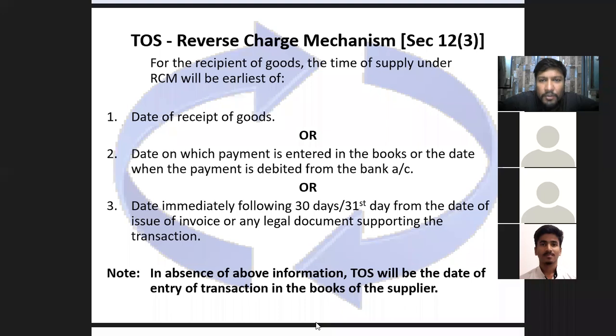Under reverse charge mechanism, obviously, if you are dealing with an agriculturist, the agriculturist is not going to give you any particular invoice, stamped invoice नहीं देने वाला GST number के साथ, तो registered भी नहीं होगा पहली बार. So यहाँ पे we are going to consider number one, that is the date when you have received the goods. Number two, the date when the payment is entered in the books or payment is deducted from your bank accounts, any one of the two, whichever comes earlier. Or this is a separate provision given as due to some extra period given to the buyer, that is date immediately following 30 days or the very next, that is 31st day from the date of issue of invoice or any legal document supporting the transaction.